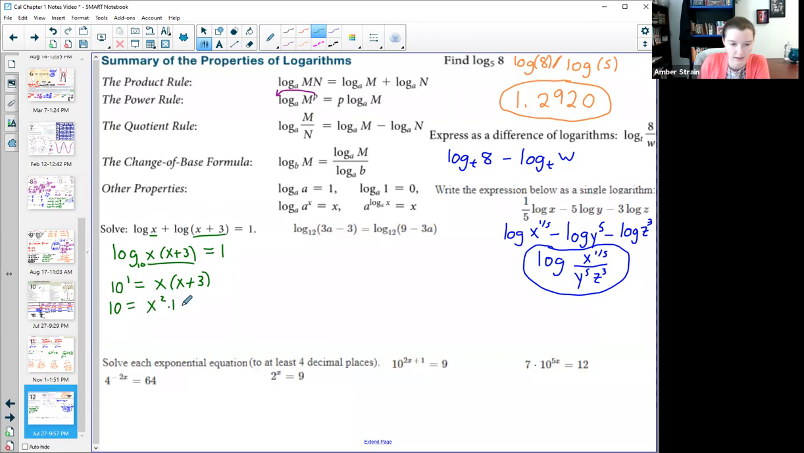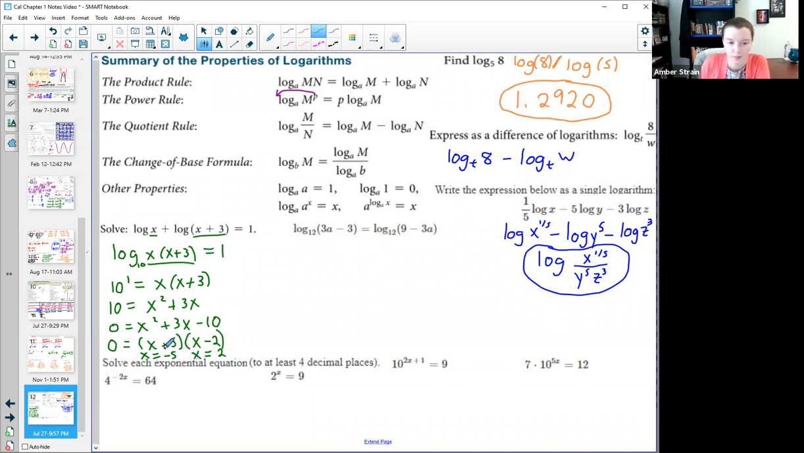I would distribute that x. And then to solve a quadratic, we always have to get it equal to 0. That would give us x squared plus 3x minus 10. If you have that quad program on your calculator, you're welcome to use that. If you were doing it by hand, you would factor it into x plus 5 and x minus 2. Then remember, we set each factor equal to 0. So that would give us the answers of -5 and +2.